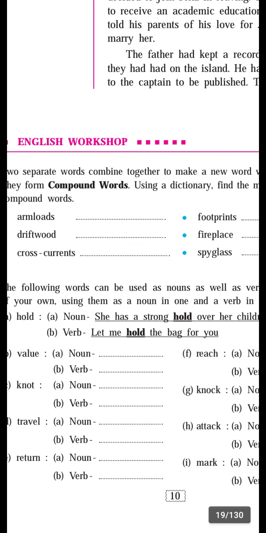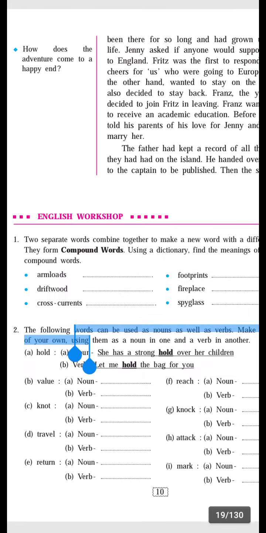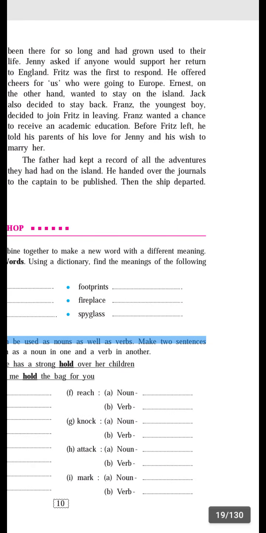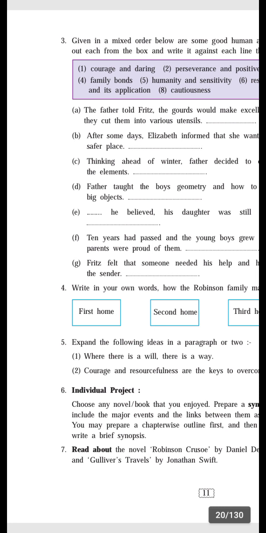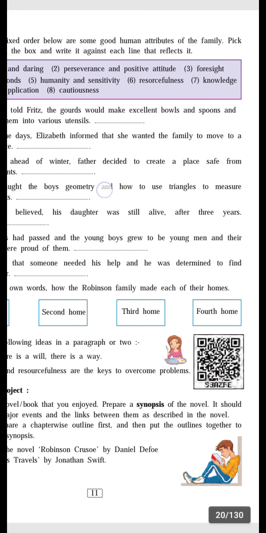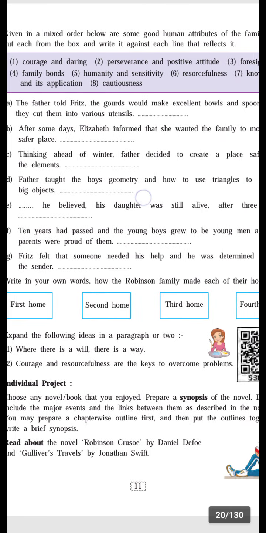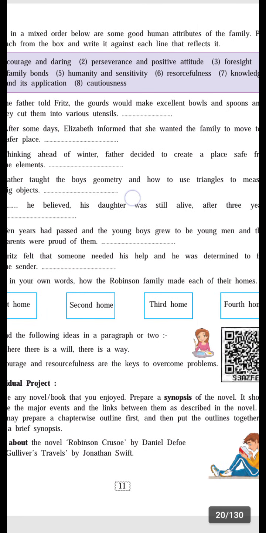Then the next question, question number 3. It is related to the given mixed order: below are some good human attributes of the family. Pick out each from the box and write it against each line that reflects it.